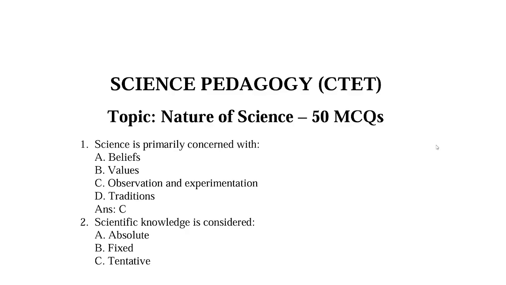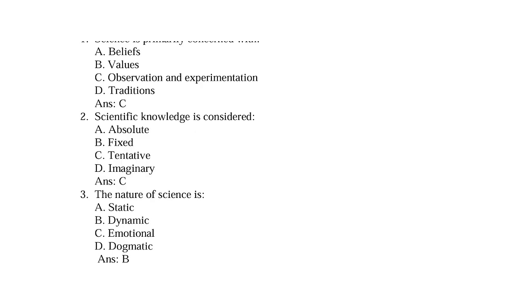Science is primarily concerned with option A beliefs, B values, C observations and experimentations, D traditions. So right option is C observation and experimentations. So next question. Second, scientific knowledge is considered option A absolute, B fixed, C tentative, D imaginary. So right option is C tentative.